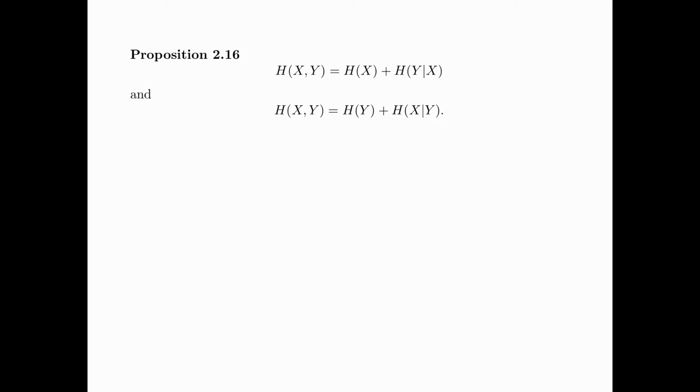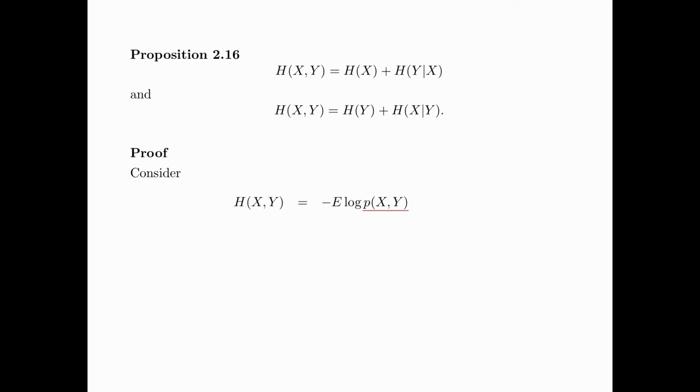In Proposition 2.16, we are going to prove two very useful formulas. First, we have entropy of XY equals entropy of X plus entropy of Y given X. By exchanging the roles of X and Y, we also have the second formula, namely entropy of XY equals entropy of Y plus entropy of X given Y. Now we are going to prove the first formula. Consider entropy of XY equals minus expectation of log of p(x,y).